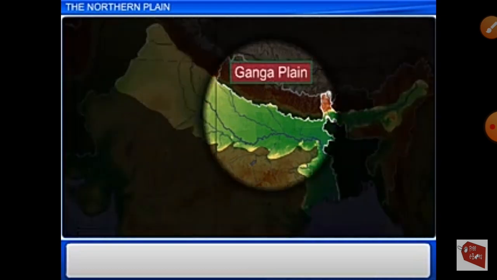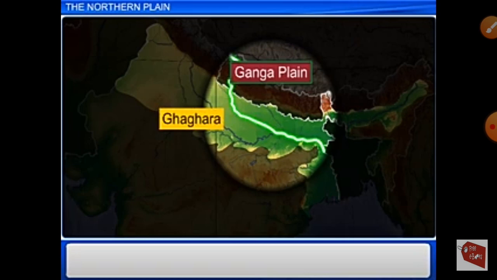Next, we will see the middle part, that is the Ganga plain, which lies between the Ghaghara and Tista rivers.